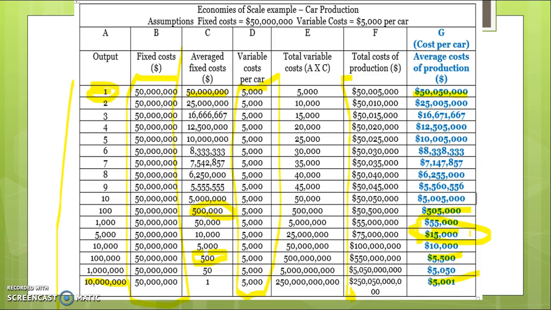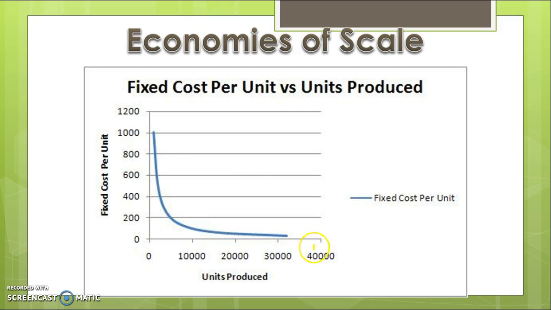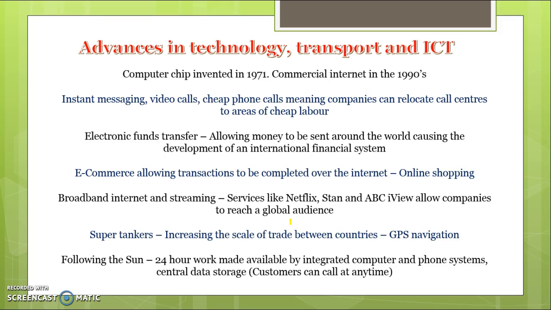If you can then sell to the whole world and you're selling tens of millions of cars, you spread your fixed cost more thinly and it's costing you less per unit of production. Economies of scale means that your fixed cost per unit goes down the more that you sell, and therefore it costs you less per unit to sell and makes you more profitable. Last one, advances in technology, transport and ICT, we'll talk about in the next video.